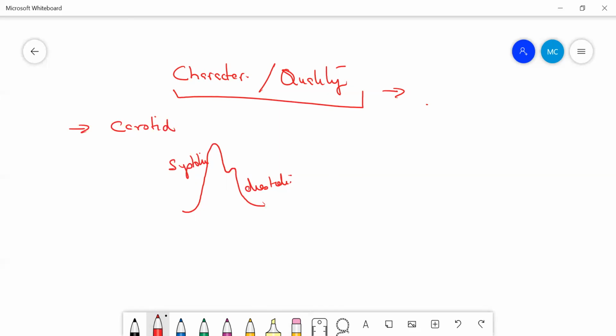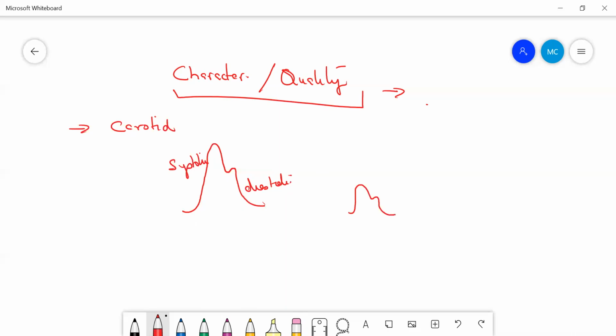Now, do you think there will be any changes during inspiration and expiration in the waveform of the pulse? Yes, there will be a change. What happens during the inspiration?